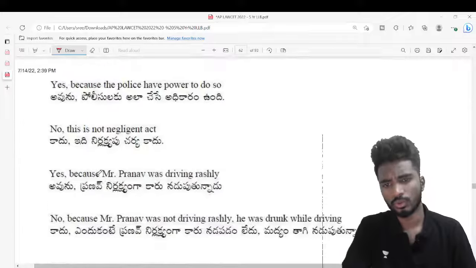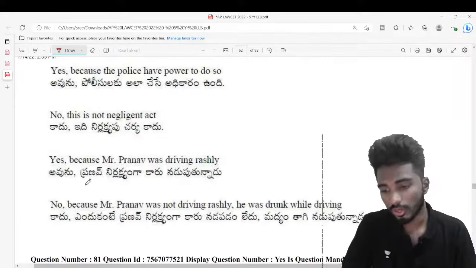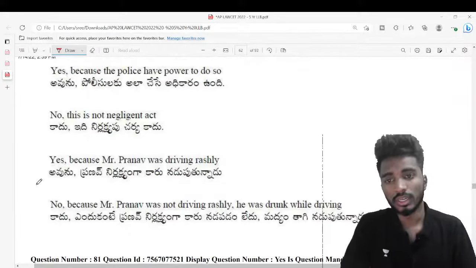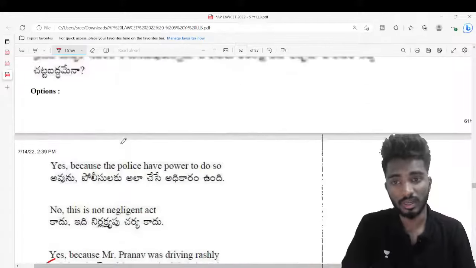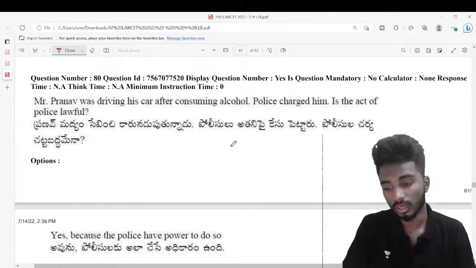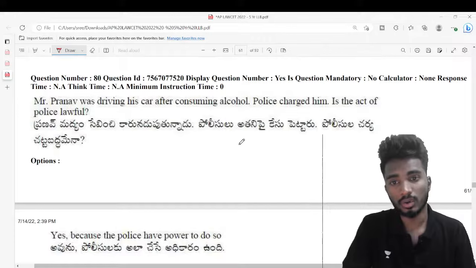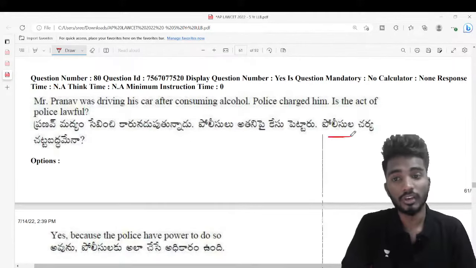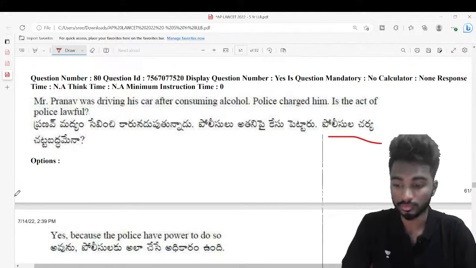No, that is not the answer. If you look, yes, because Mr. Pranav was driving rashly, but what is the question, right? The question is not about the reason for arrest. The question is about whether it is lawful or not.